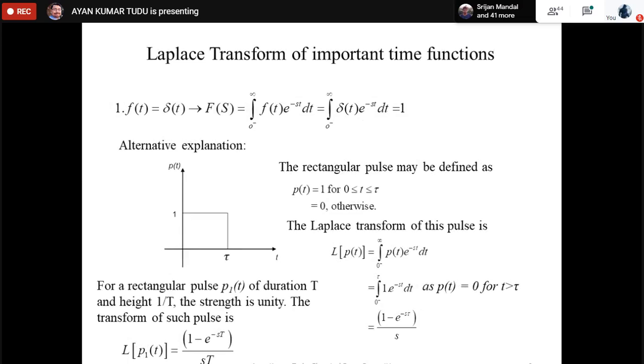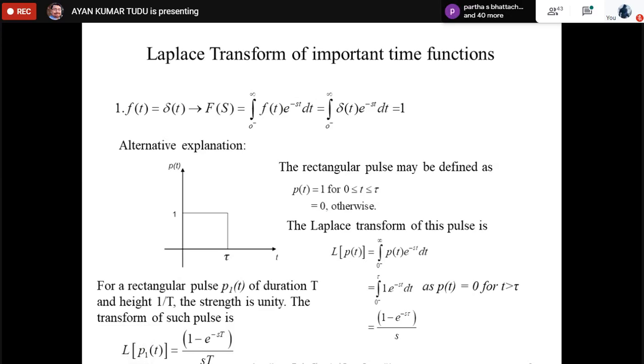So let us find out the Laplace transform of some important time functions. Number 1: we are trying to find out the Laplace transform of our delta function. The expression is very simple. By definition, if f(t) equals delta t, then F(s) can be written as the integral from 0 negative to infinity of delta t into e to the power minus st dt, which is equal to 1. There is an alternative explanation also. What is the alternative explanation?